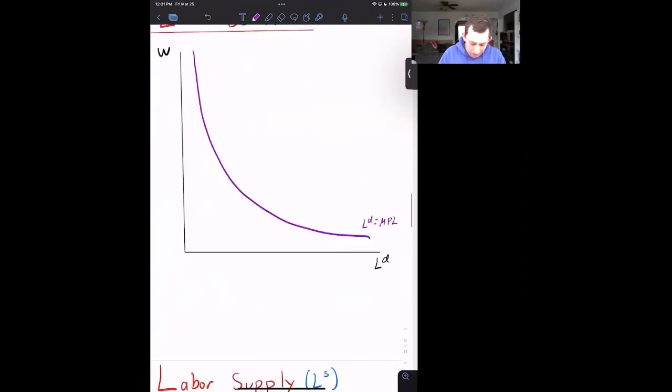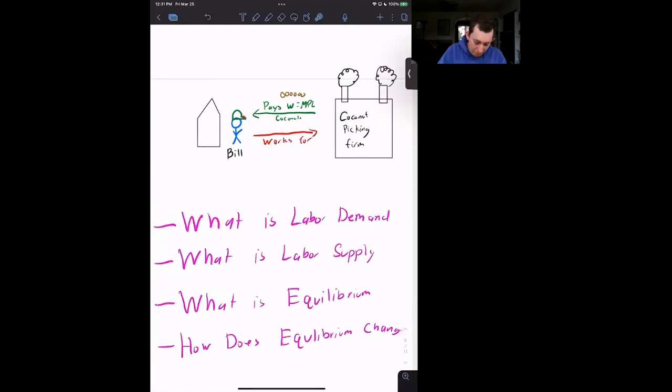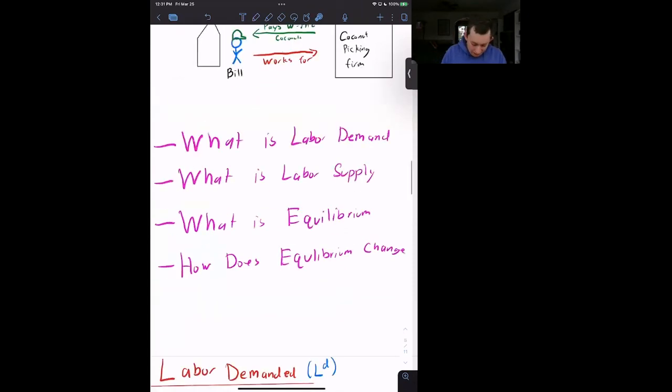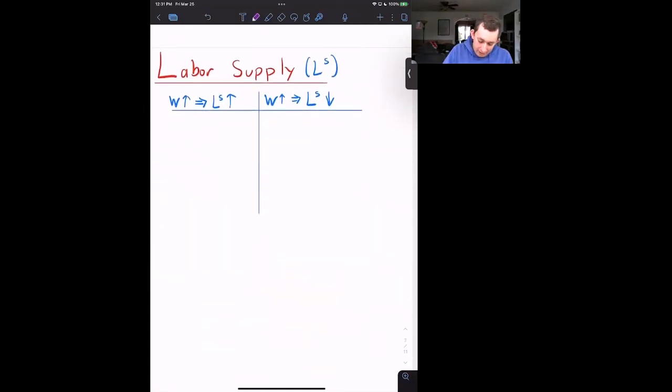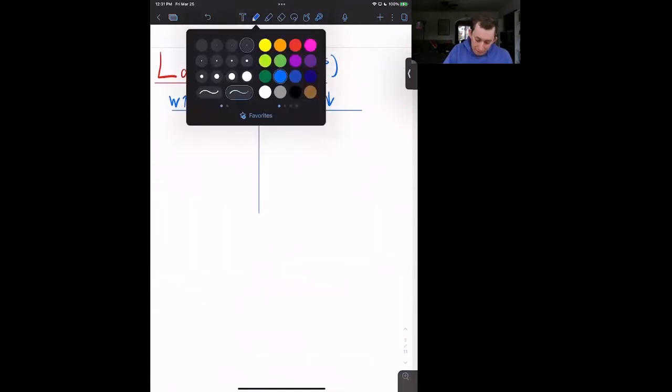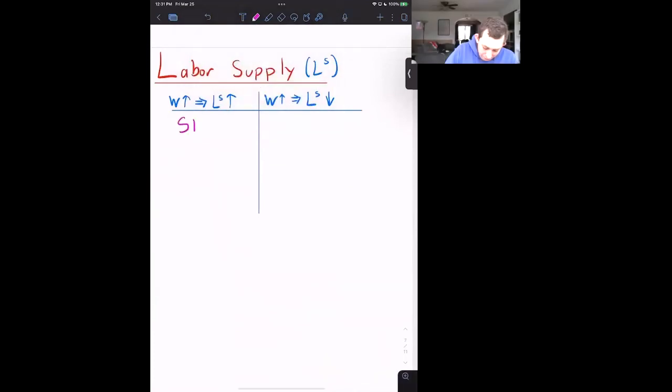Now we're going to talk about labor supply. And labor supply, remember, is coming from Bill. Bill is choosing how much he wants to work for this firm. The main question we need to ask now is, if the wage goes up, how does Bill change how much he wants to work? Does he want to work more? Does he want to work less? And that is not necessarily such an easy question to answer, because he could want to work more. If he does want to work more, that's called the substitution effect. Substitution effect, meaning, well, now it's worth more for Bill to go to work than to sit on his couch. He can trade an hour of leisure, an hour of sitting on the couch, for more coconuts if he goes to work. So that's what we call the substitution effect.